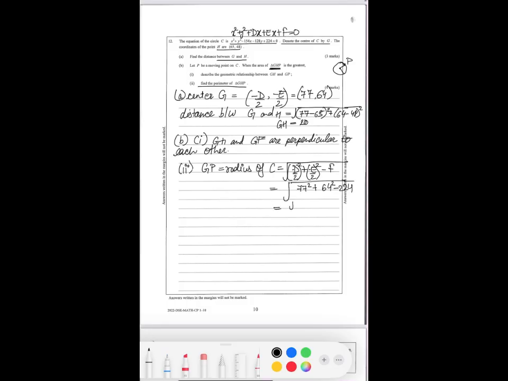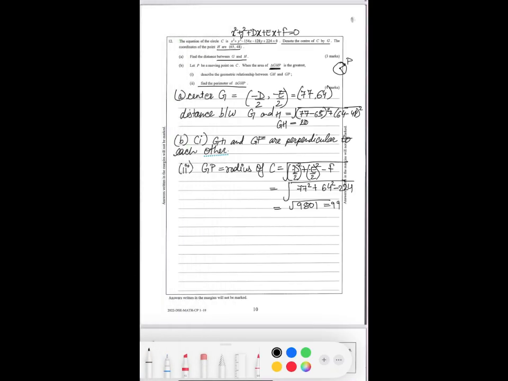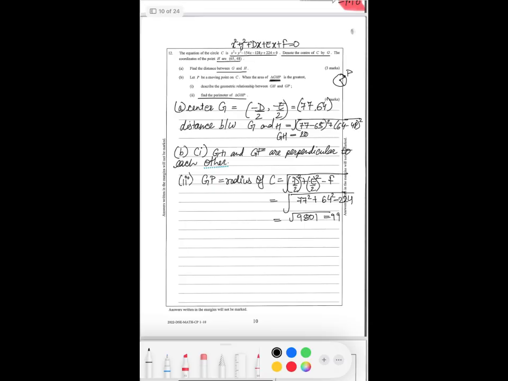So when you put it, it's going to be 9801. Now find its under root, which is 99. So 99 is the radius of that. Now we know the distance between GH, we know GP. Now we will be finding PH. PH will be the hypotenuse of the triangle.